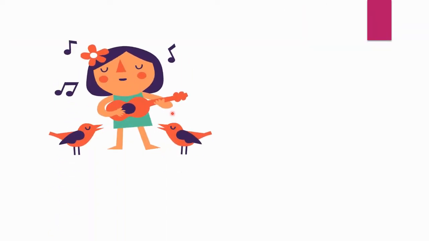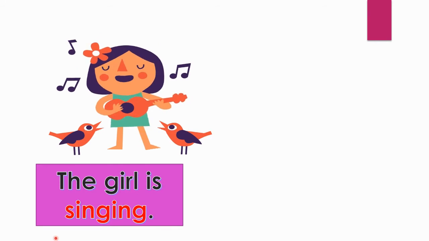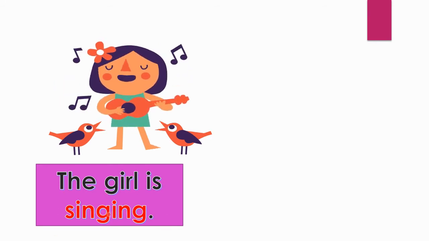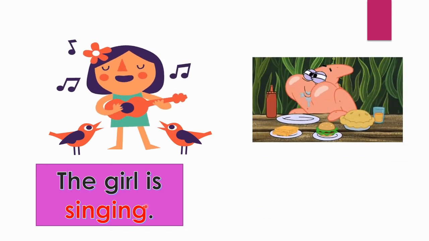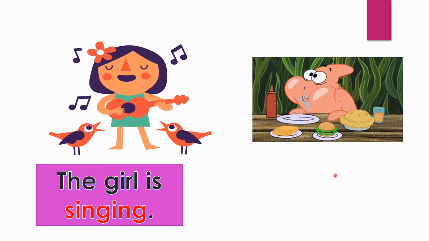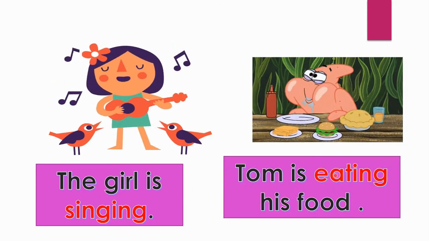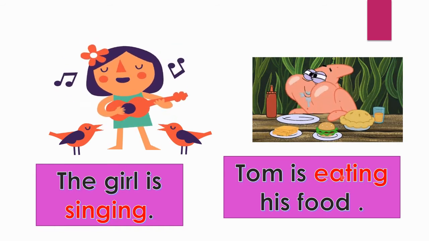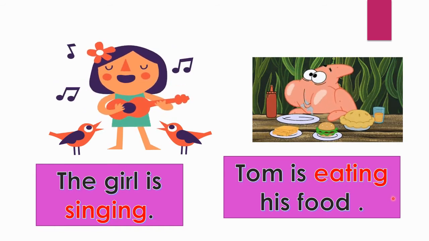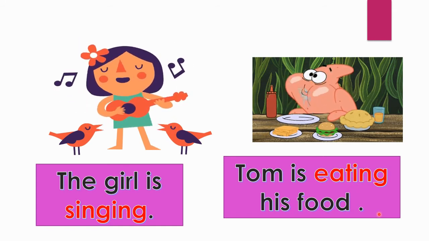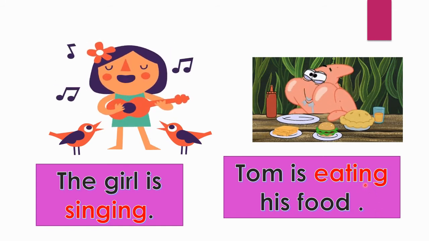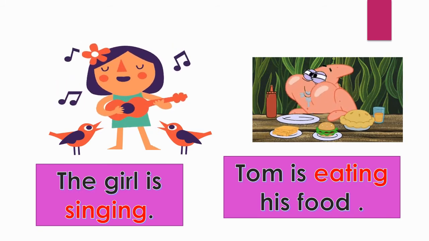What can you see in the picture? Yes, the girl is singing. In this sentence, the word singing describes an action. Now next, what can you see in the picture? Yes, you're right. Tom is eating his food. In this sentence, the word eating describes an action. So, which one is verb? Yes, eating. You are right, children.